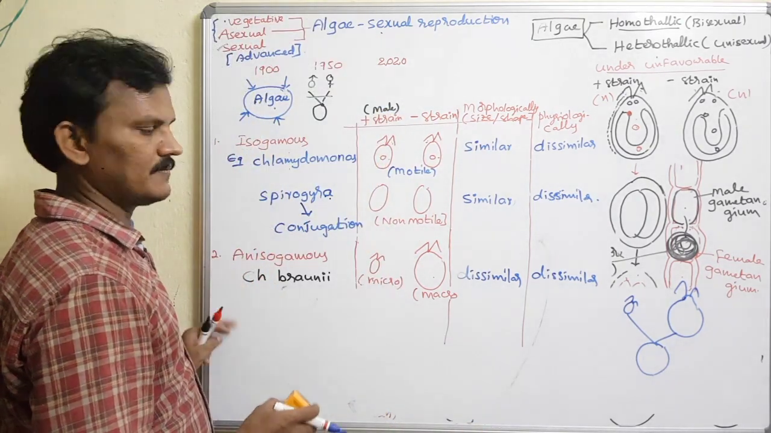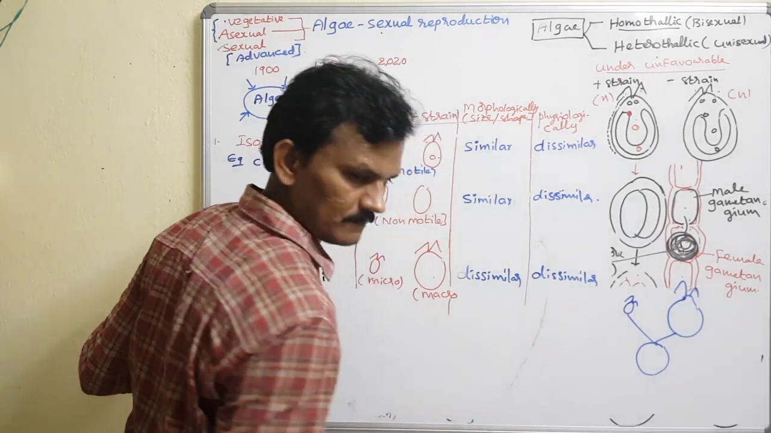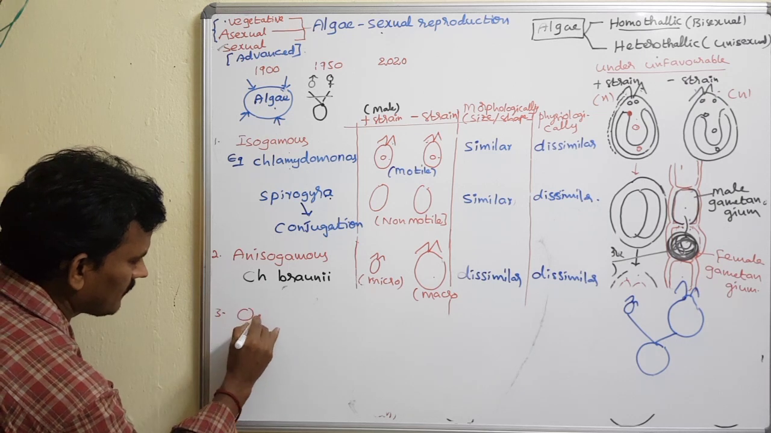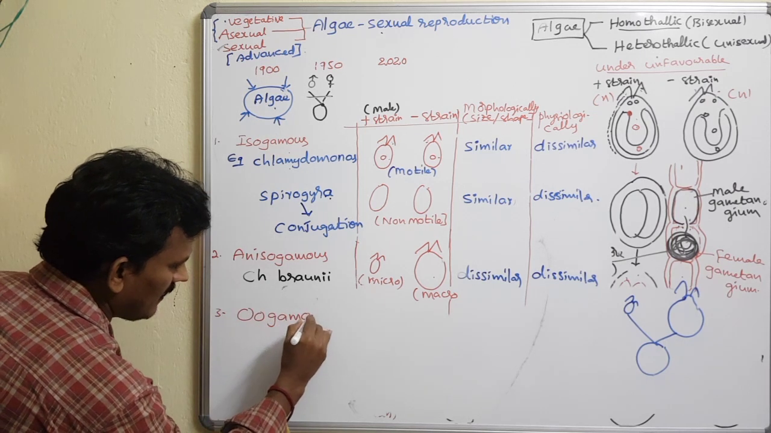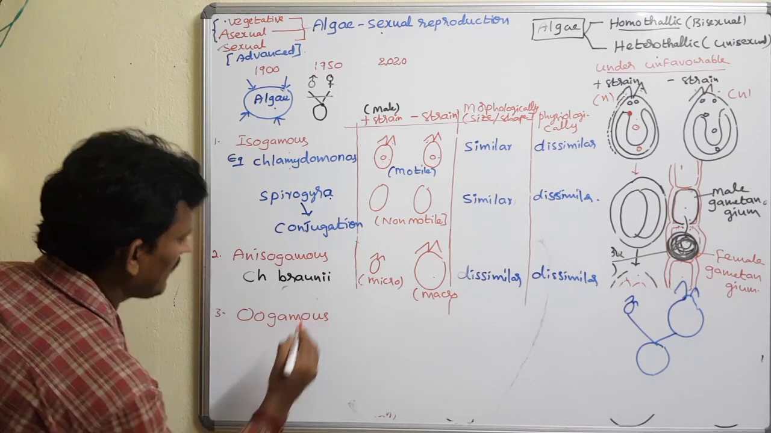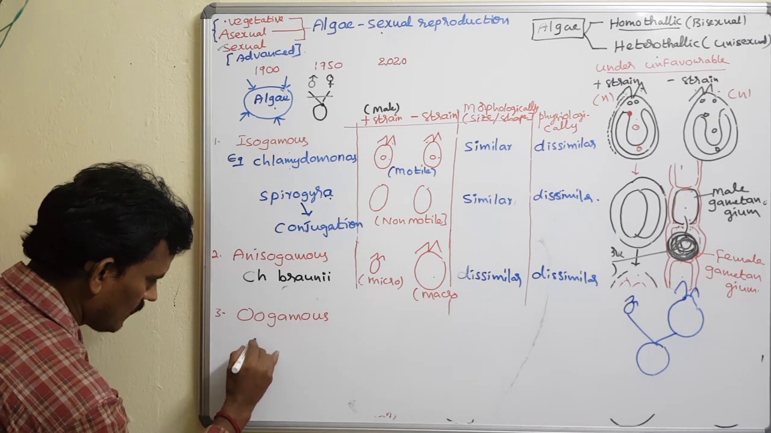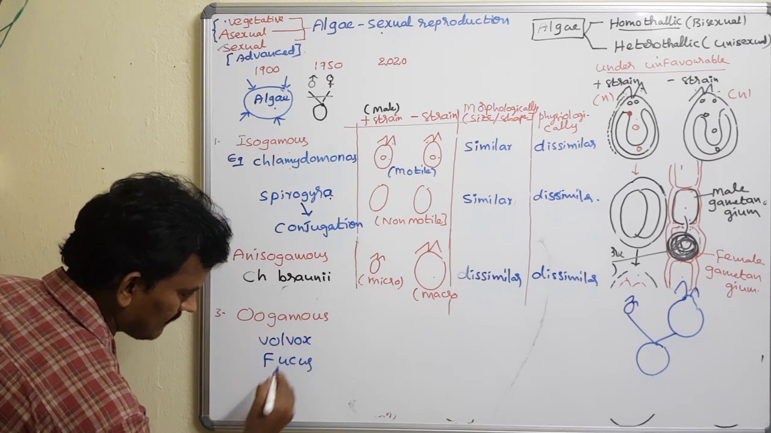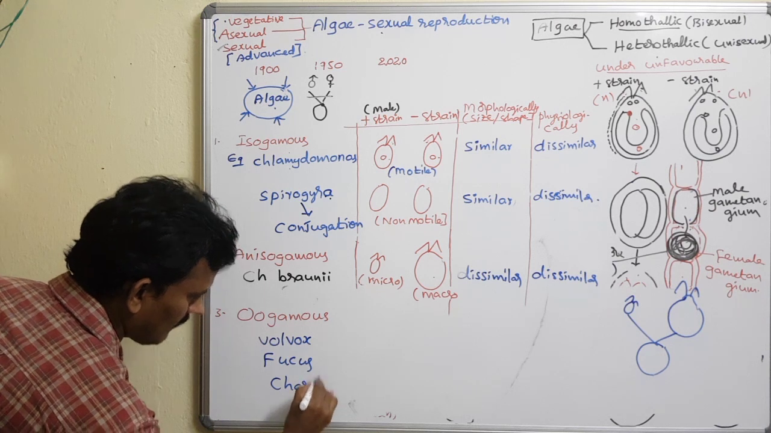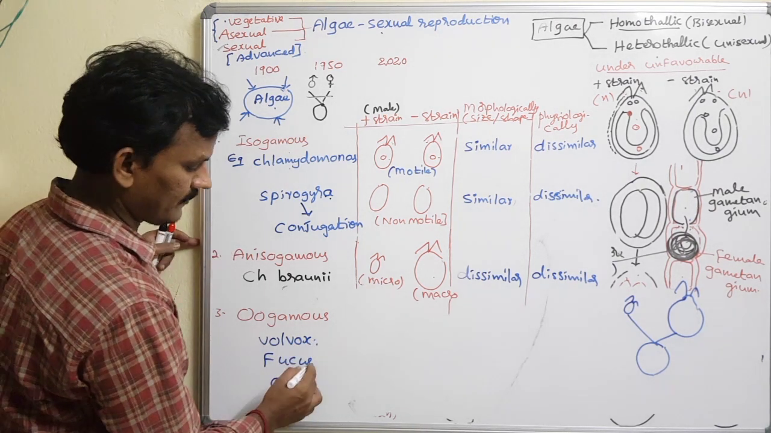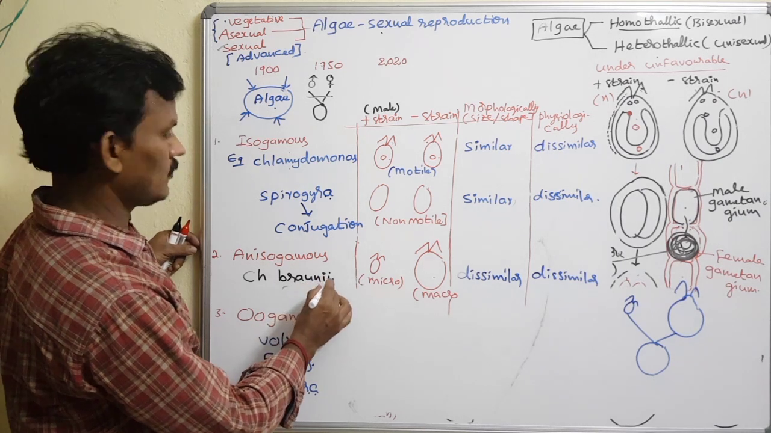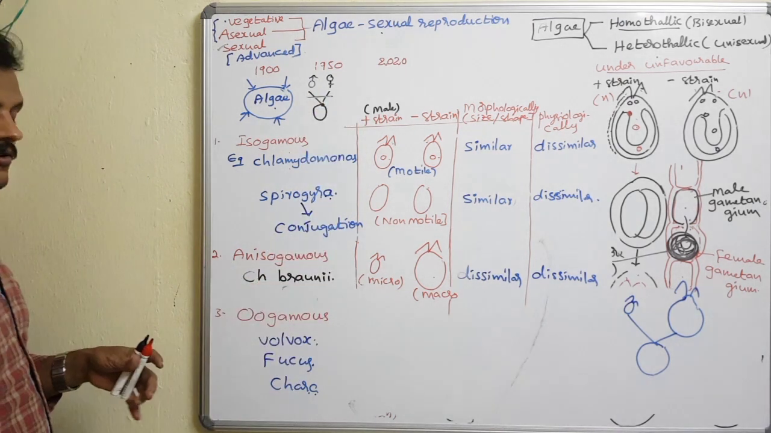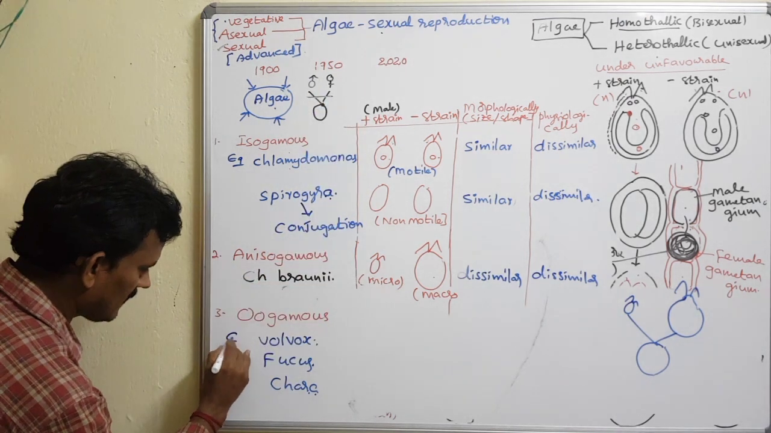And going to the oogamous condition, oogamous or oogamy. Volvox is the best example. Fucus and Chara are also examples. Volvox and Chara belong to the Chlorophyceae. Fucus is a Phaeophyceae. Spirogyra is also Chlorophyceae, and Chlamydomonas is also a Chlorophyceae class. So these are common examples.